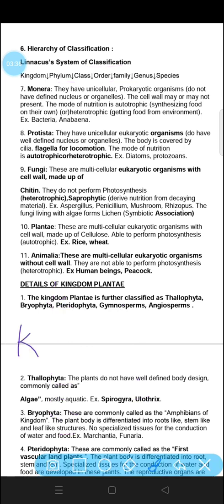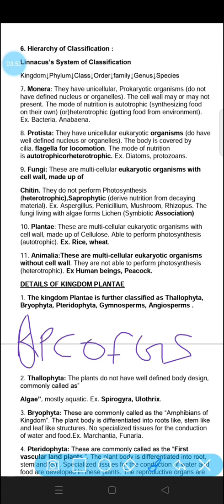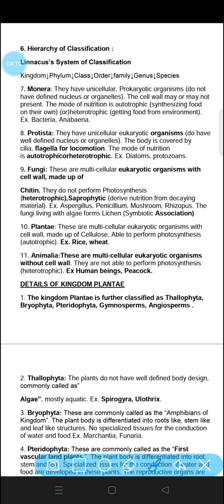The largest is kingdom. After that comes phylum. After that comes class. After that comes order, then family, and then comes genus and lastly species. The largest one is kingdom. The smallest category is species. So we can remember it with a trick: King plays chess on fiber made of green silk. King plays chess on fiber made of silk.